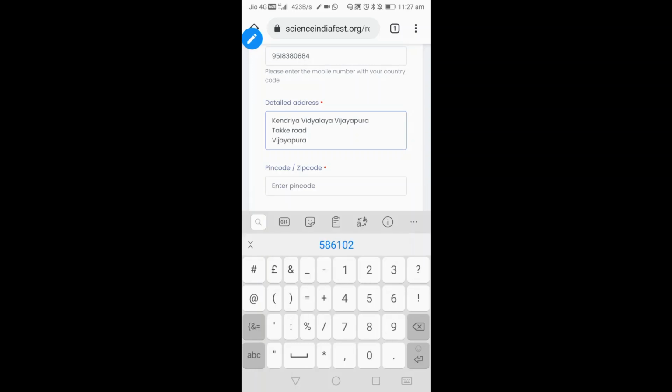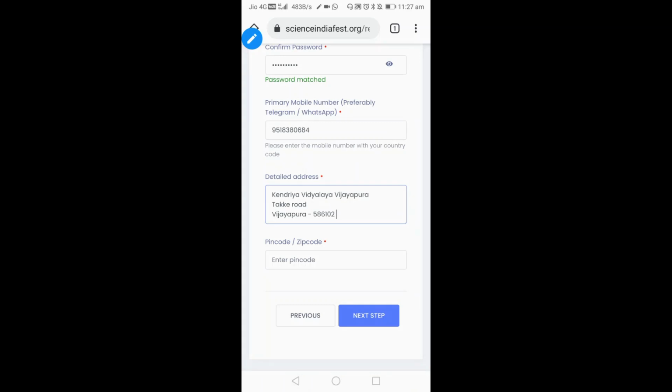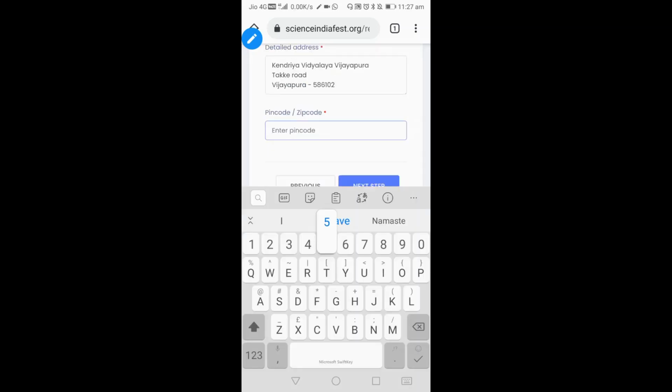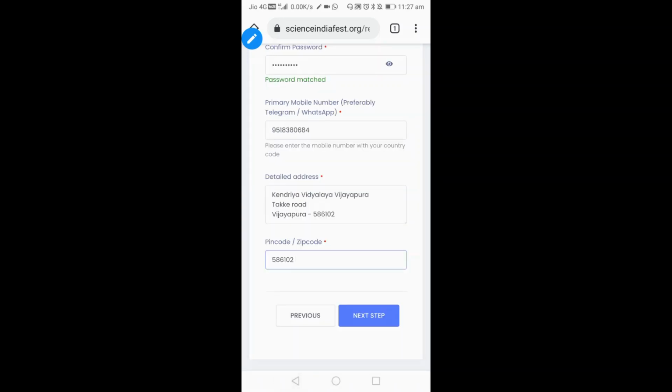Vijayapura 586... sorry, 58. So 586102. Okay, the pin code number is here, anyhow it's not required. If you have written it, that's fine. You have to type your pin code number here, 586102.